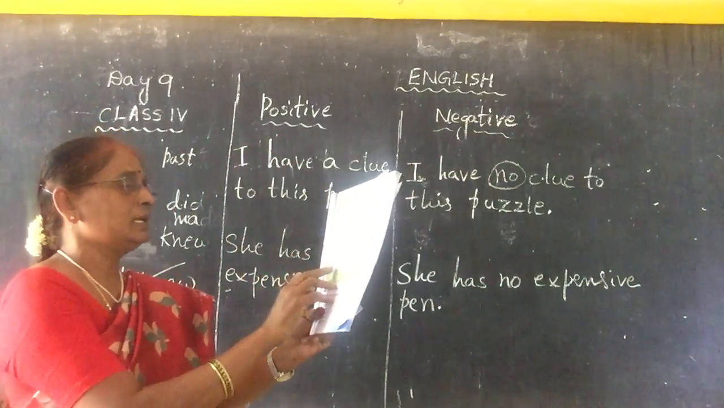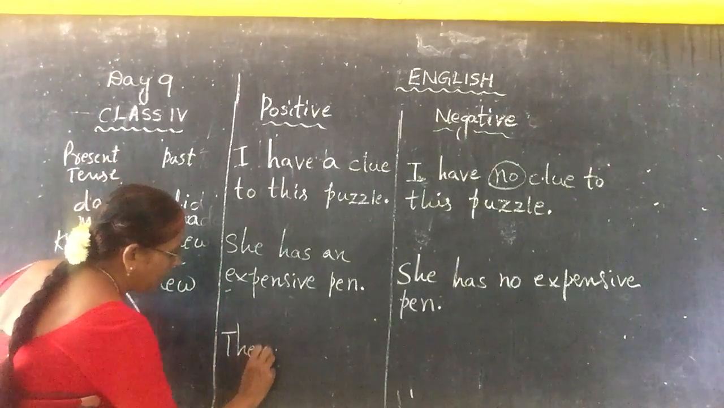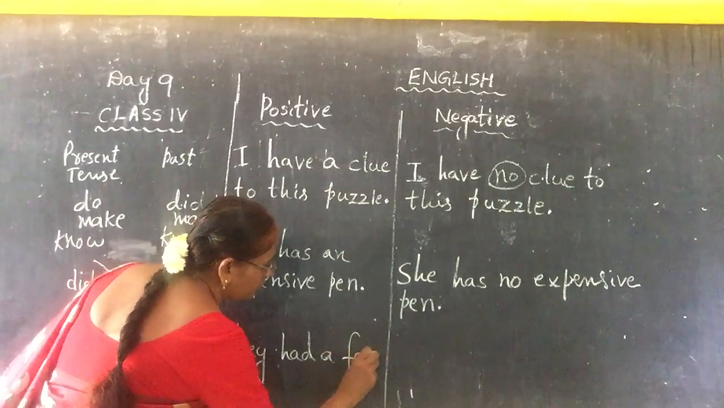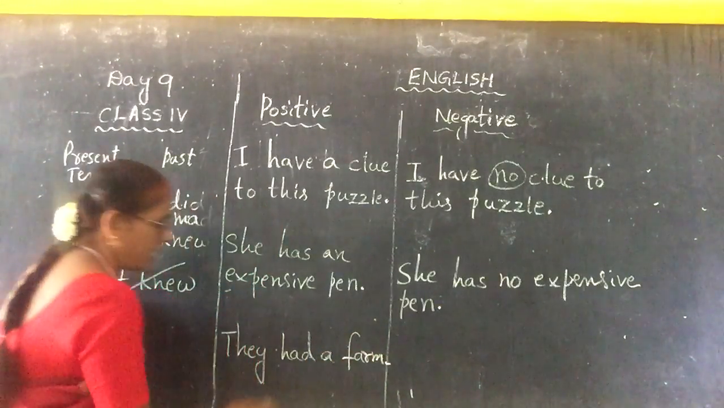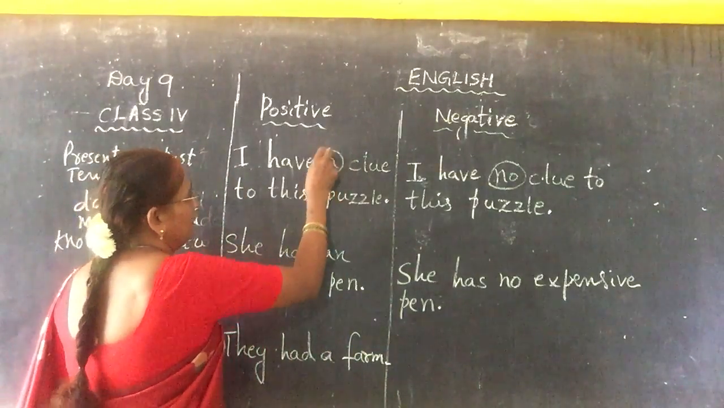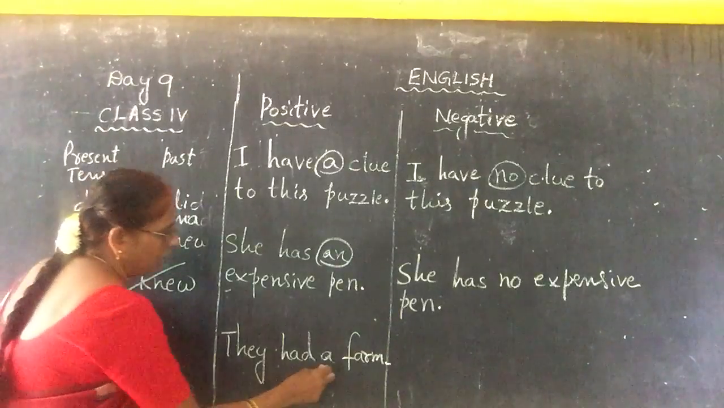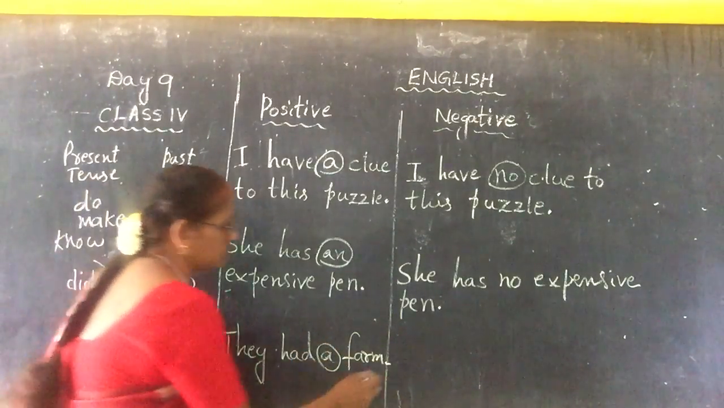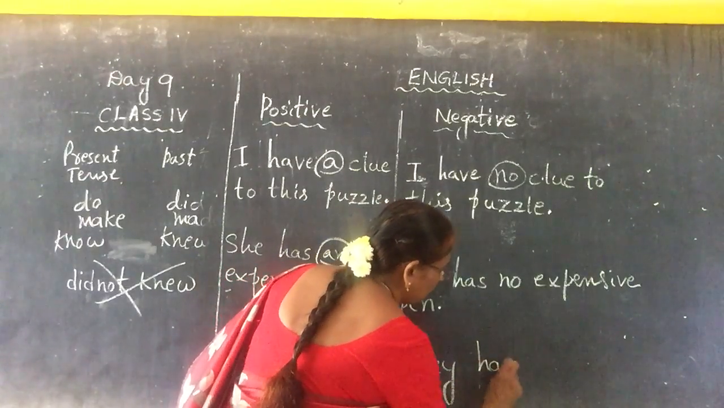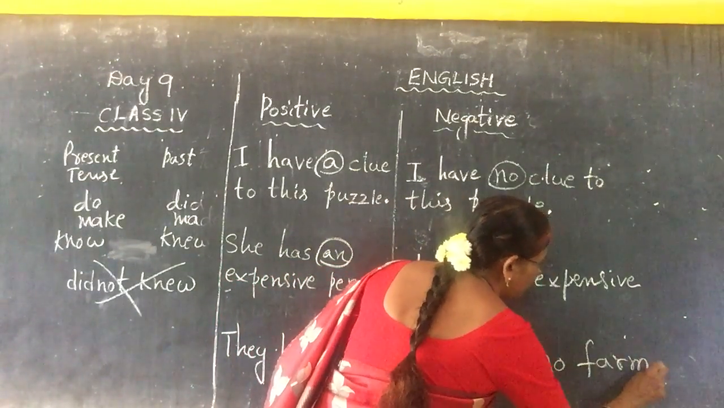Coming to the next one, they had a farm. Observe very carefully. There is an a in this sentence, and in the second sentence again a, and in the third sentence too. They had no farm. You know what is called a farm?